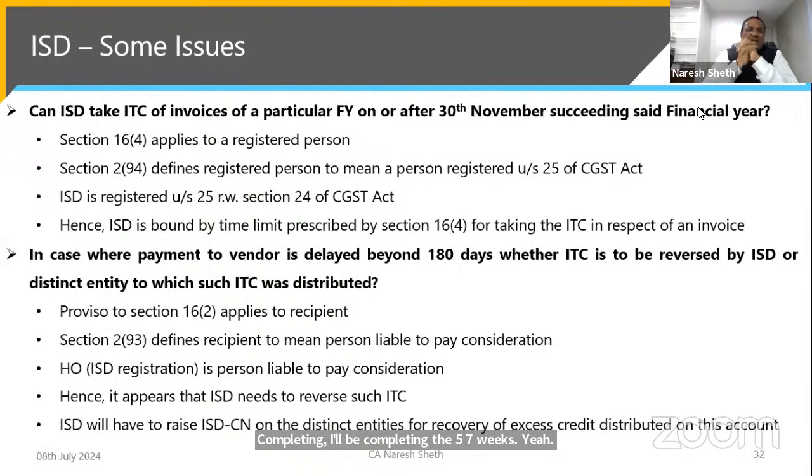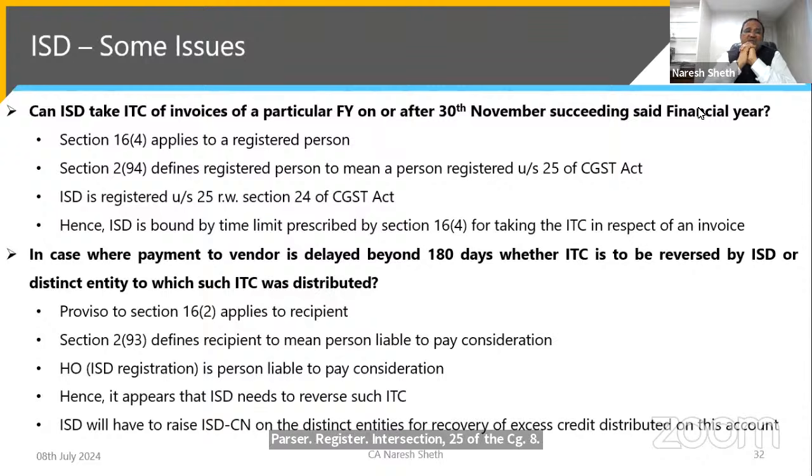Can ISD take ITC of the invoices of a particular financial year after 30th November of the succeeding year? Section 16(4) applies to the registered person, and Section 2(94) defines the registered person to mean a person registered under Section 25 of the CGST Act.